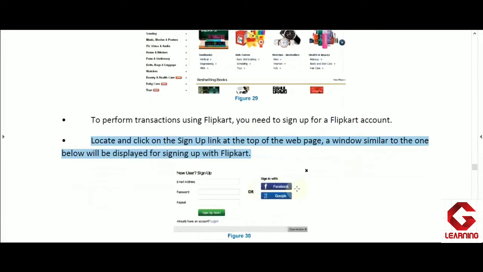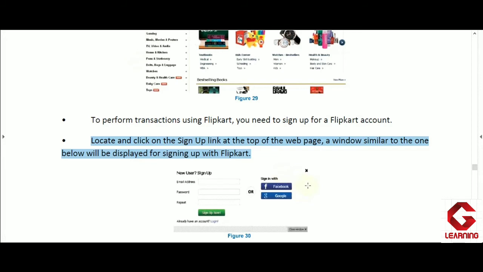So we have to enter our email address, thereafter password, and we have to type our password again. So we have to provide these two details, email address and password, and by providing these two details we will be able to complete sign up process. Now this email address we will use as username also when we sign in next time in online shopping store Flipkart, and password will be needed to access our account. So email address and password, these two when we provide during the sign up, so these two we will use again and again during the sign in also as username and password for login.